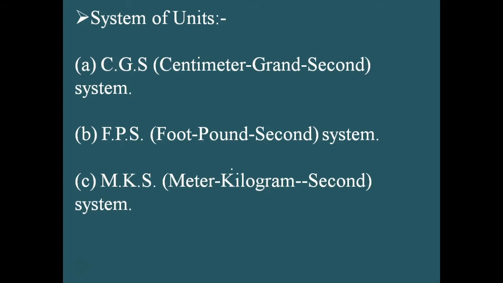The three most important systems of units used in the earlier days are CGS, FPS, and MKS. So what is CGS, what is FPS, and what is MKS, isn't it?